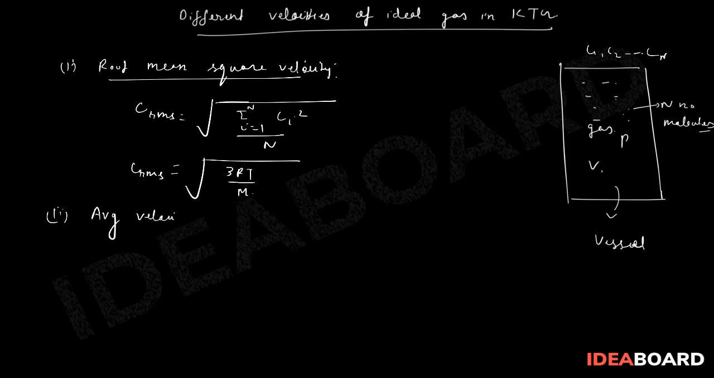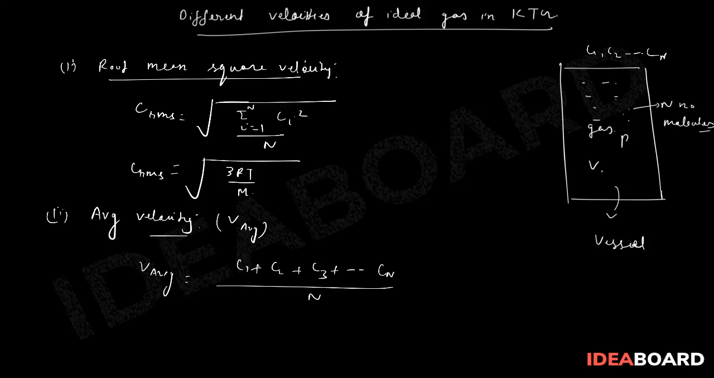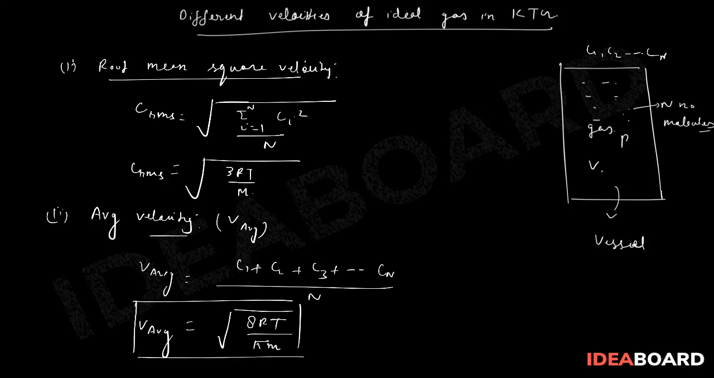Second velocity is average velocity. This is V average or C average, some people write. So V average is very simple. You need to just add up all the velocities C1, C2, C3 up to Cn and take the average, so divided by n. In thermodynamics and in KTG it is given by, for an ideal gas, under root of 8RT upon pi m. So you don't need to calculate this value, but you need to just remember this formula.